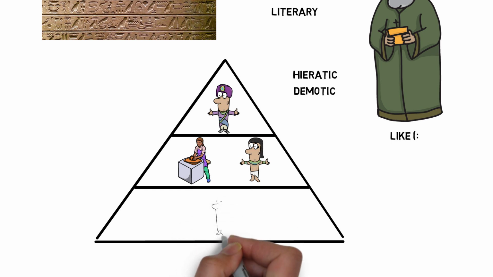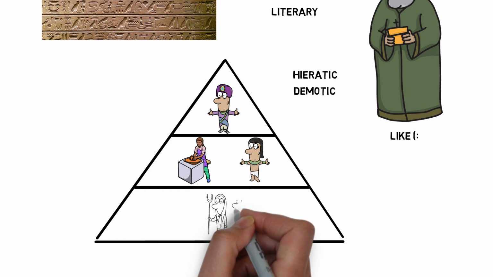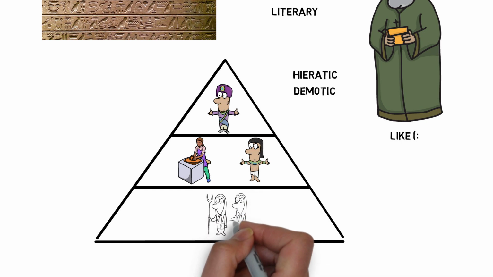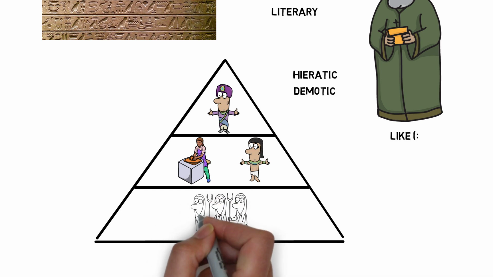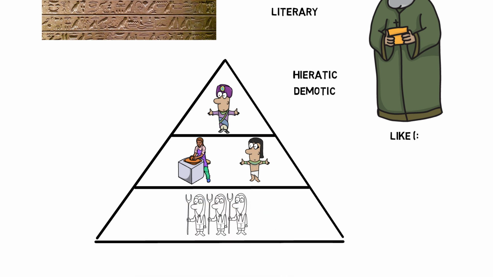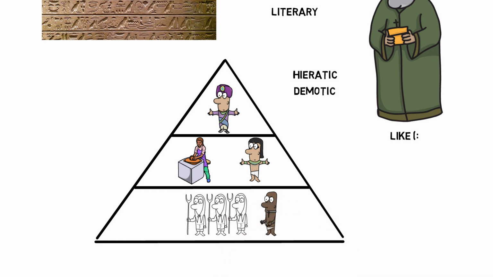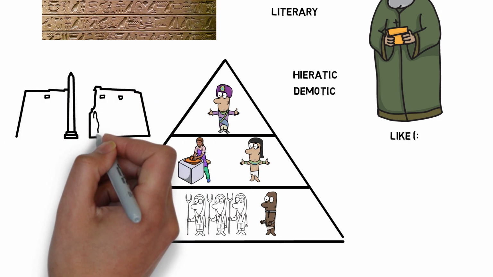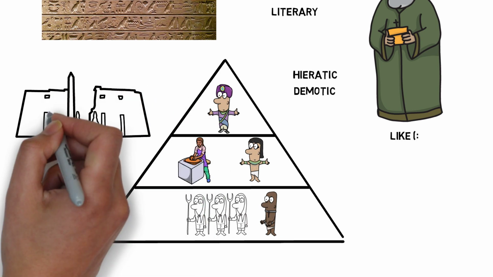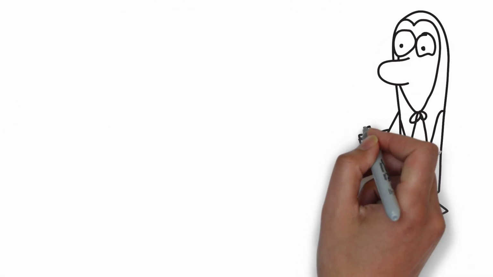Although trade was essential to Egypt's economy, merchants also played a significant role in Egyptian society. The bulk of Egyptians belonged to the lower class, which consisted of impoverished peasants, workers, and slaves. The peasants were responsible for cultivating the land and providing enough food to sustain the people. The laborers were employed in the construction of the massive Egyptian structures, whilst the slaves were typically prisoners of war or debtors.